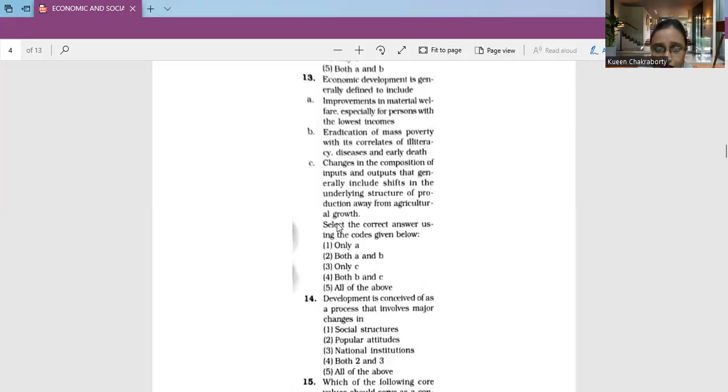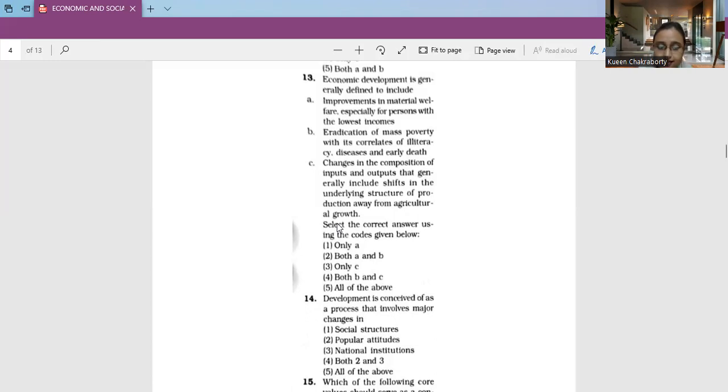Changes in the composition of inputs and outputs that generally include shifts in the underlying structure of production away from agricultural growth. Yes, away from agricultural growth, we can talk of the secondary and the tertiary sectors. So these are also contributing to economic development. So in that case, we can consider that option A, B, and C, all the three are correct.